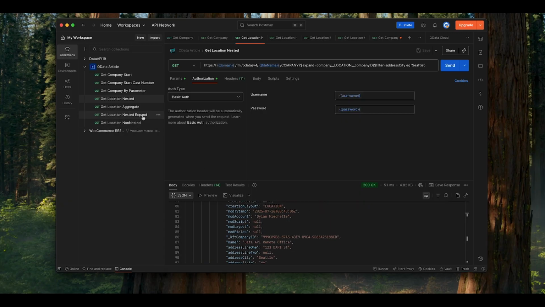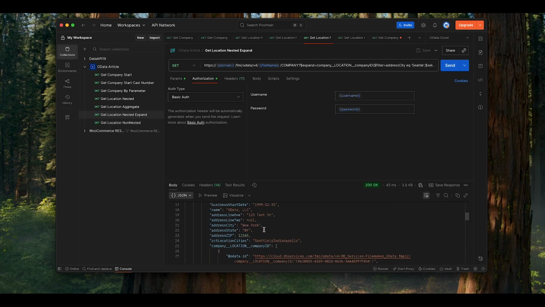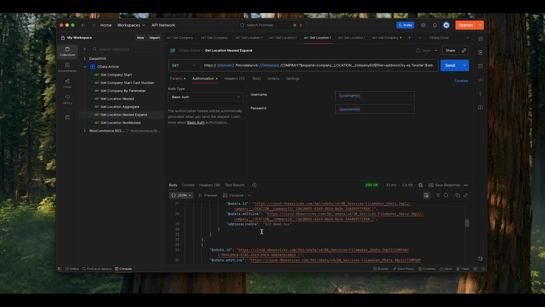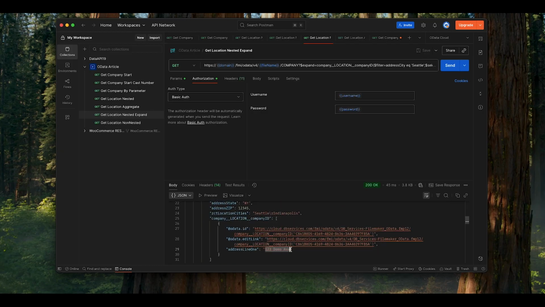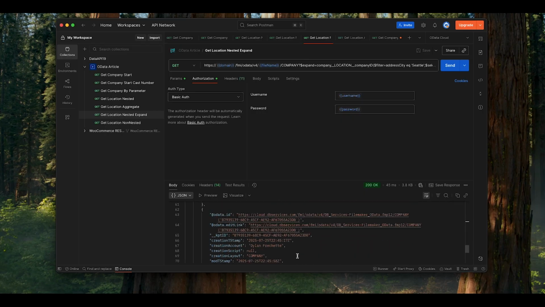Further, if we only want specific data points from that child table, we can expand out our query a little bit more and add select statements on to select, in this case, just the first address line of each one. So currently we're still just getting back all of the business data, but if we wanted to list out just the street addresses for each location, instead of having to get all of the data, we are able to fetch just the item that we're looking for, in this case being street address.